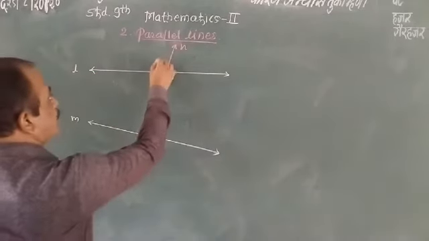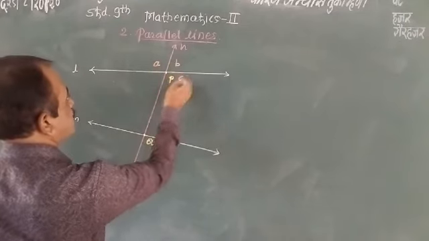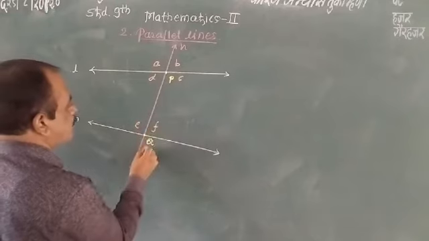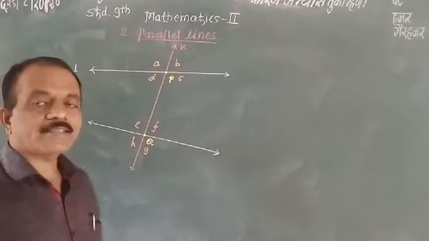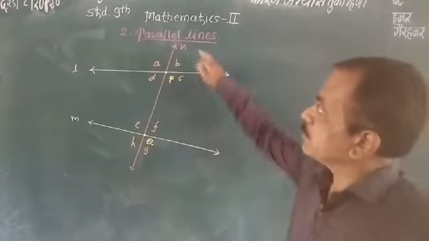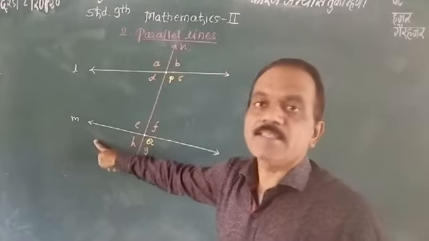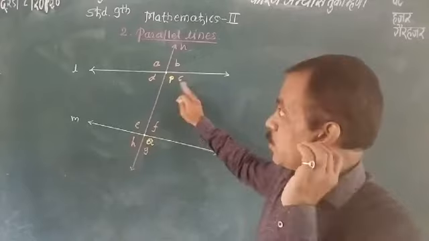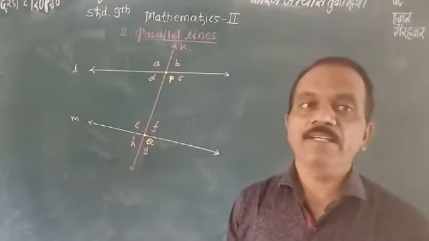Give the names of the points on the lines as A, B, C, D, E, F, Z, H. These are the angles formed by the intersecting line with the two lines L and M at each distinct point. So P and Q are the two distinct points. Which angles are formed here?